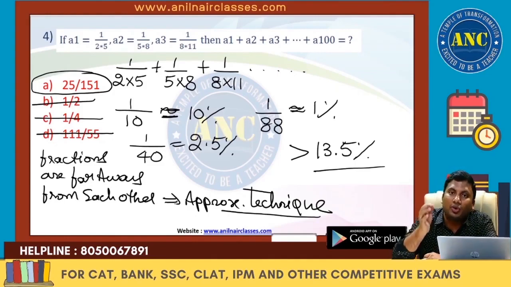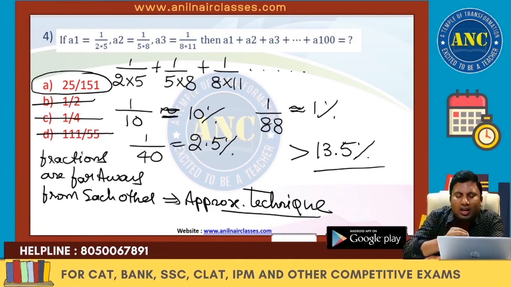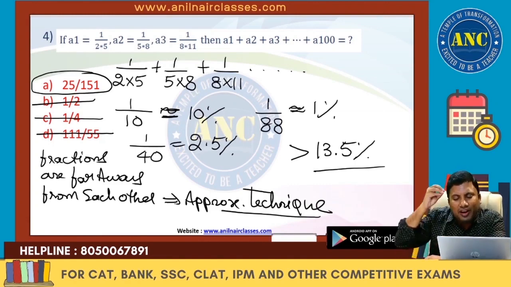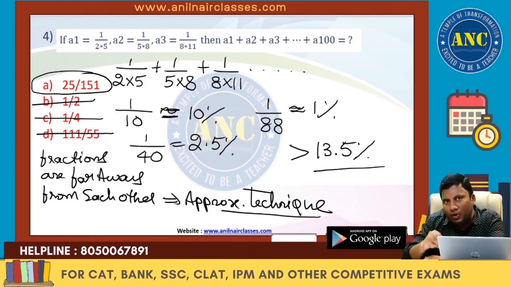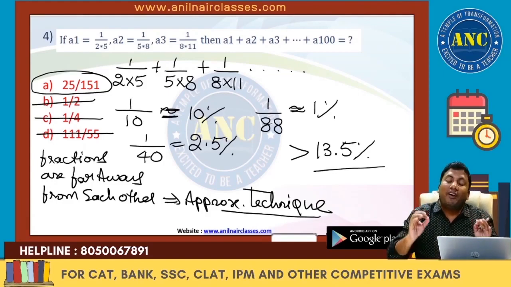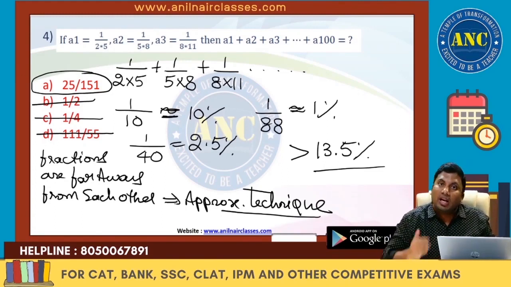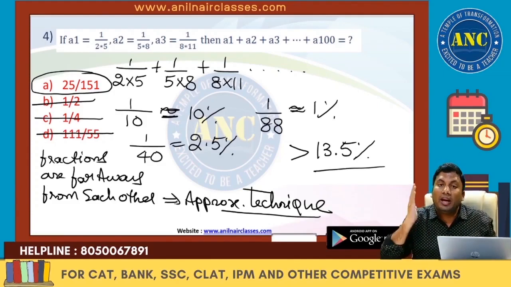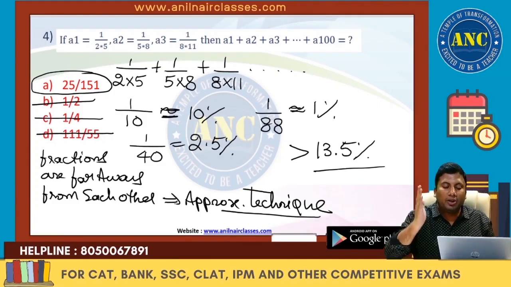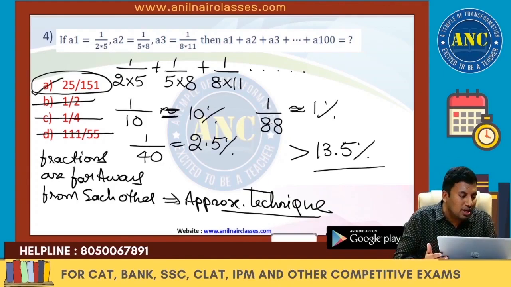Now let us check by using method 2 whether I solved it right or wrong. In this one, what most of the students will do is find out a100, substitute the value and use method 2. I am telling you, no need. If answer options are far away from each other, straight away use the approximation concept. If the answer options are closer to each other, then go to method 2. Eliminate the wrong answer options depending upon the denominator value. The answer for this question is 25 by 151. Let me check whether this is the answer.